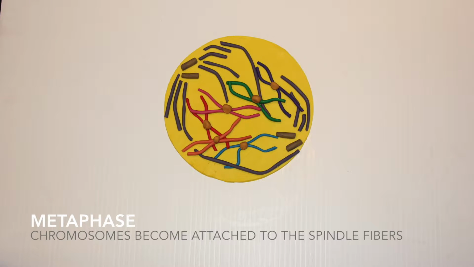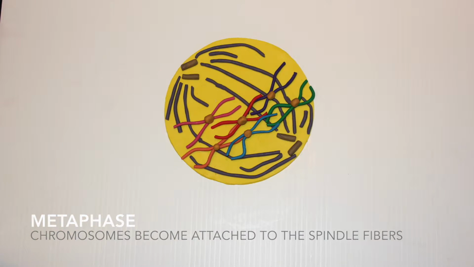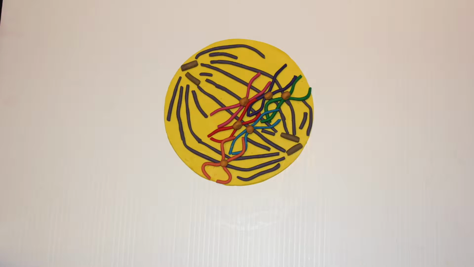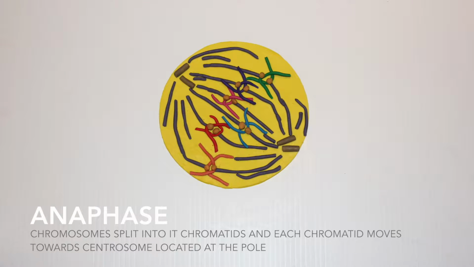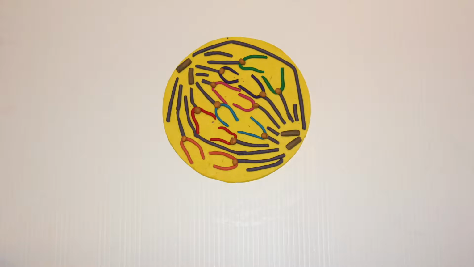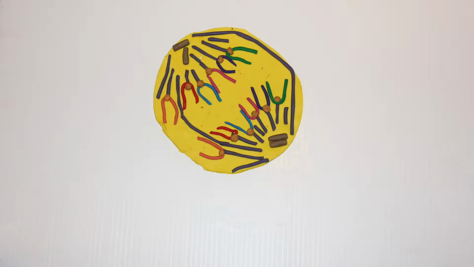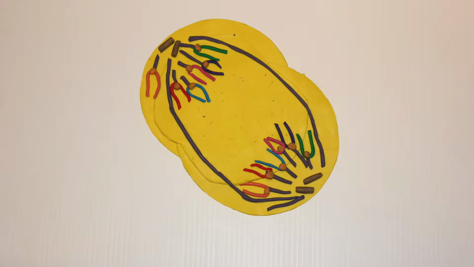In metaphase, the spindle fibers attach to the centromere and the chromosomes are moved to the equator of the cell. In anaphase, the spindle fibers shorten, splitting chromosome into chromatids and moving them toward a centrosome located at the pole. The unattached microtubules elongate, stretching the cell.